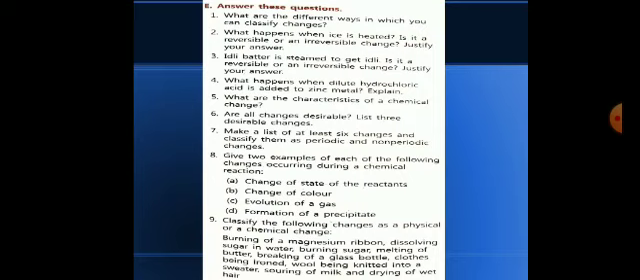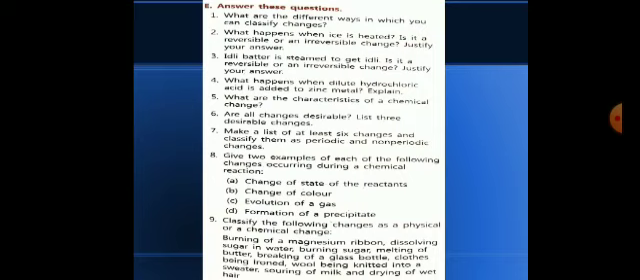Okay, now ninth question is classify the following changes. You can see few changes are given, and they are asking whether they are physical change or chemical change. So burning of magnesium ribbon is chemical change. New substance is formed and it is irreversible. Dissolving of sugar in water, it is a physical change. Burning of sugar is chemical change.